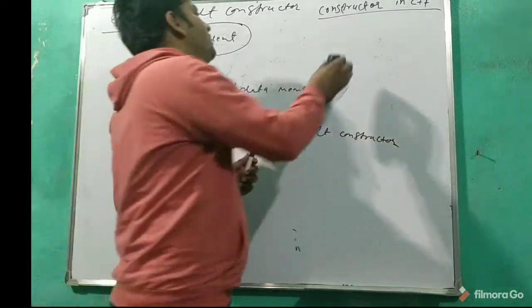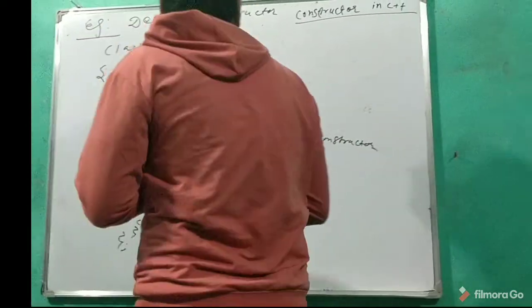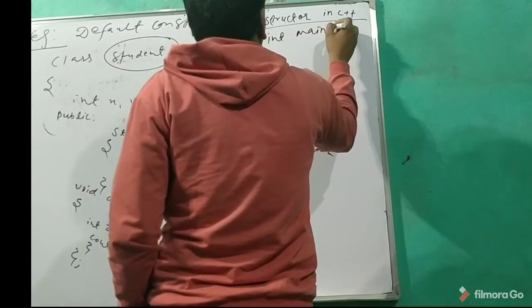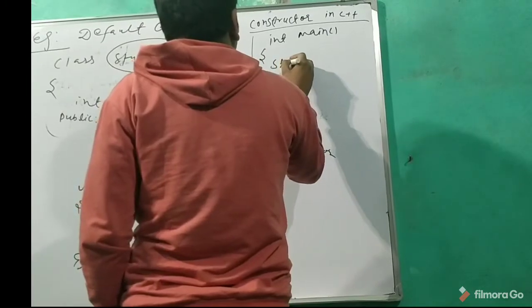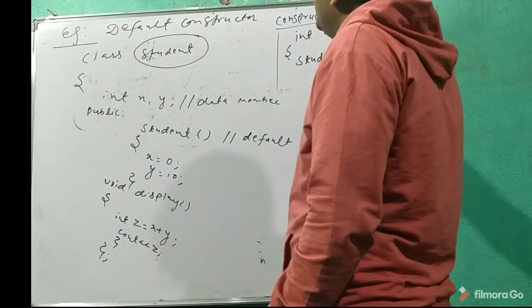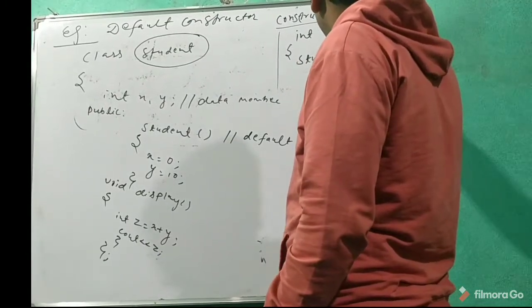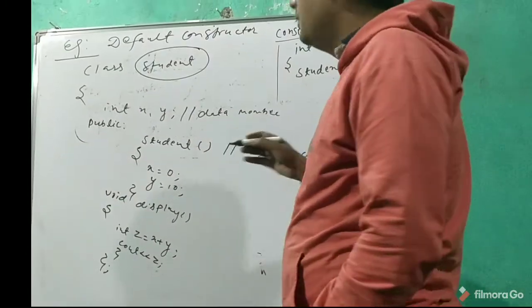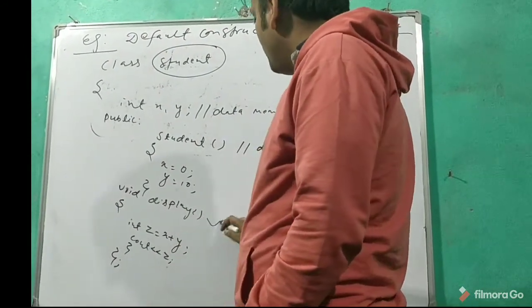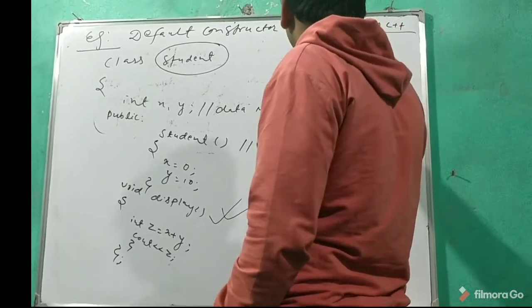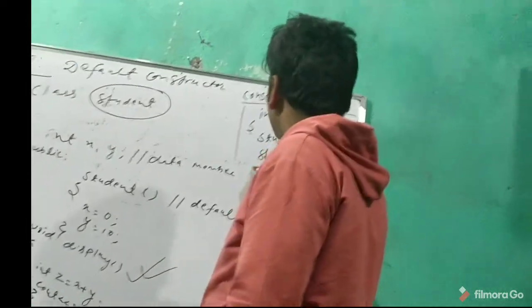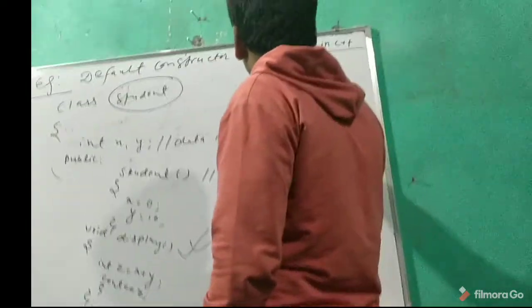Once we close the class, we write the main function, int main. First we have to create the object. The constructor is called when we create the object of a class, so I am creating the object st. This time the constructor is called. Then st dot display, the member function I am calling, which is going to return the values.